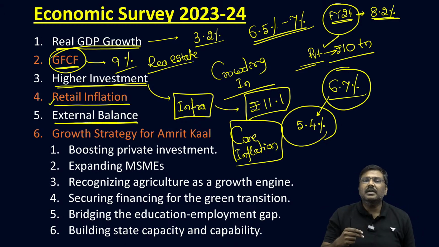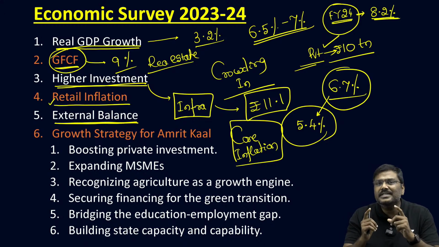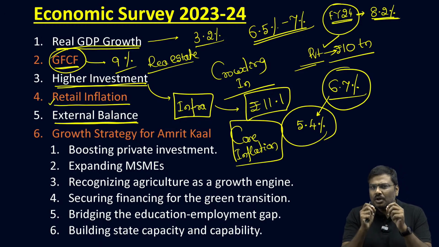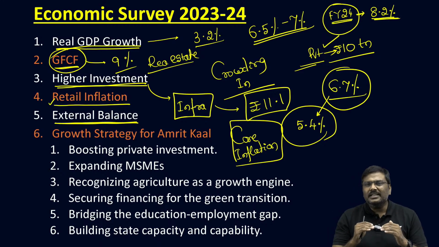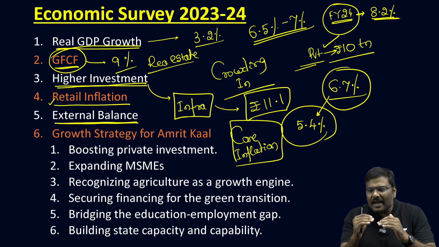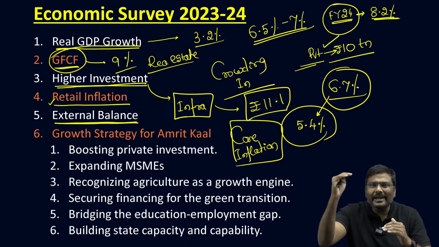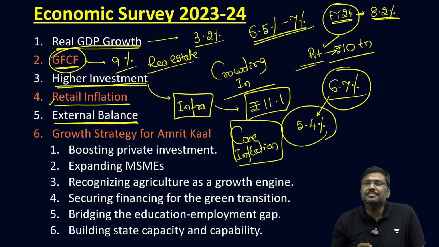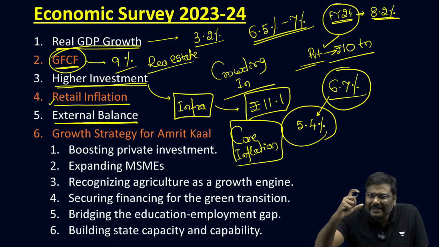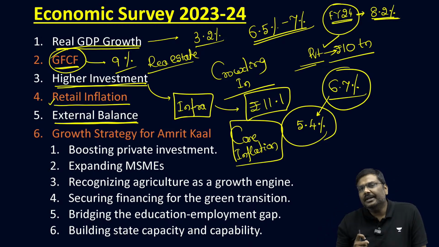Second very important factor is the growth in the services sector. Mind you, the growth in the services sector. India's services sector has grown as well as exported a lot to the international market. Because of this growth in the service sector exports, we have been able to bring down the current account deficit.